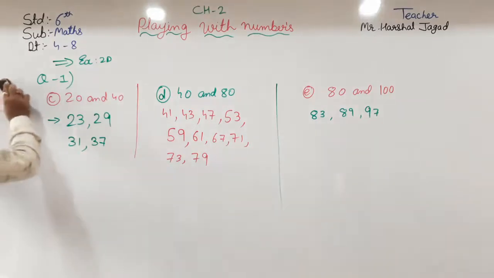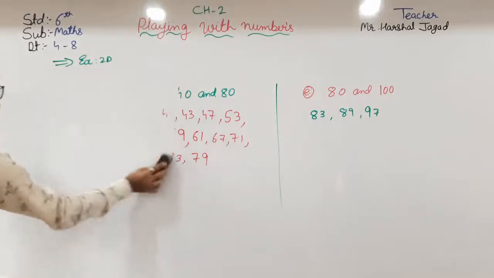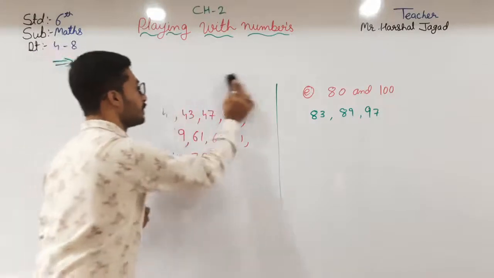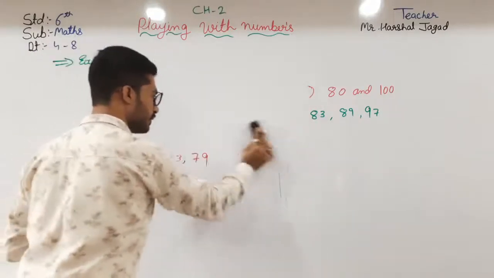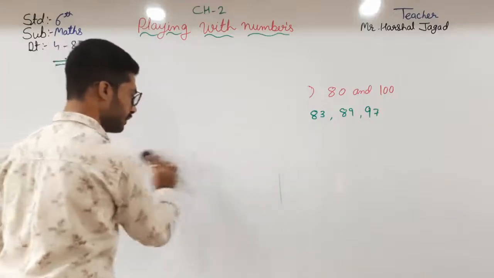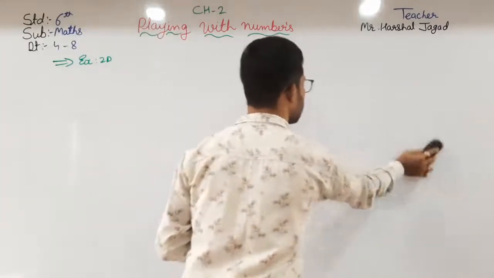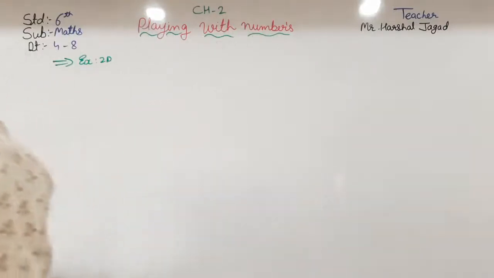Moving towards question number 2: fill in the boxes with the word even or odd.